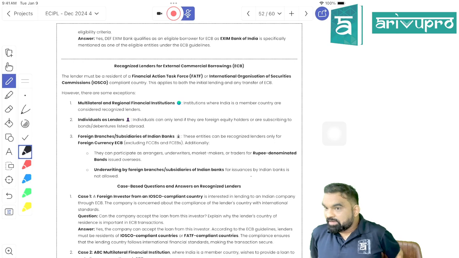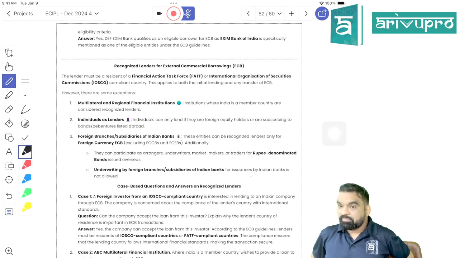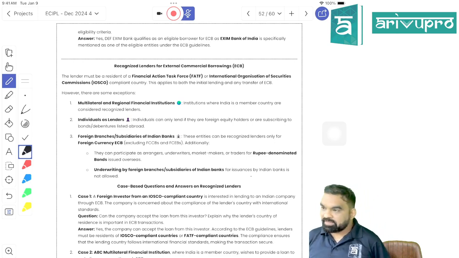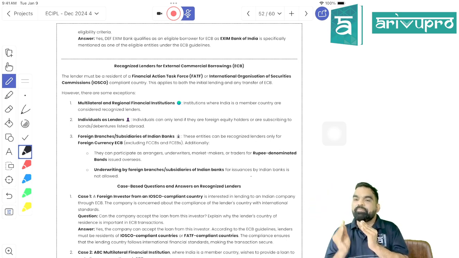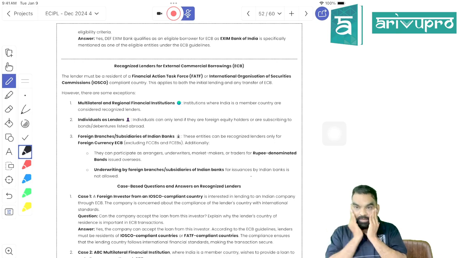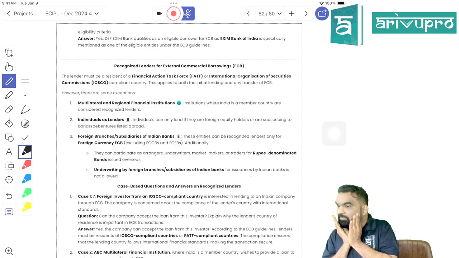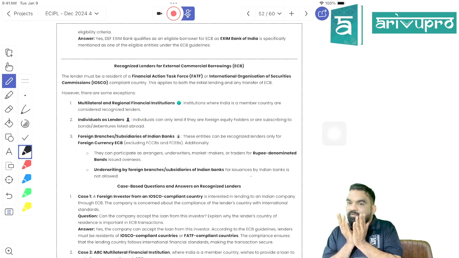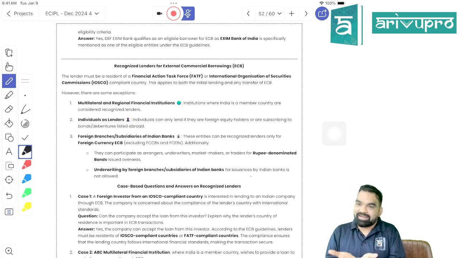What topic are we studying? Recognized lender. What is recognized lender? Tell me what is recognized lender. Tell me the meaning of recognized lender. What is recognized lender, beta? Hey Bhagwan, what is recognized lender?